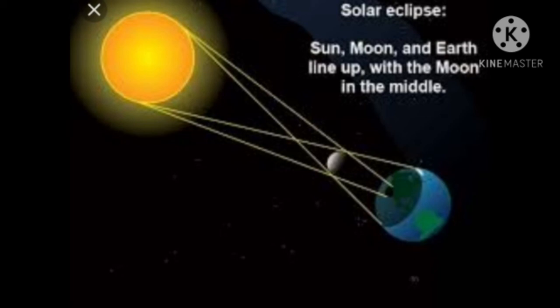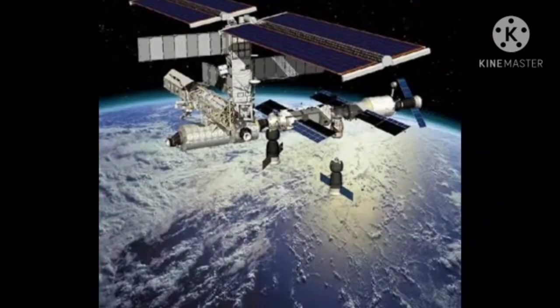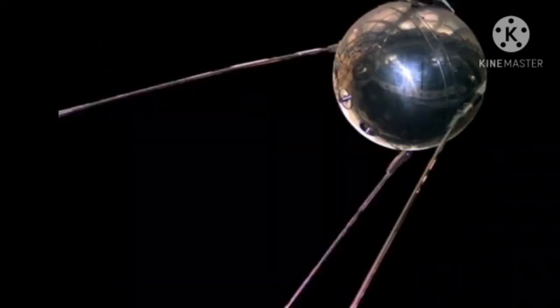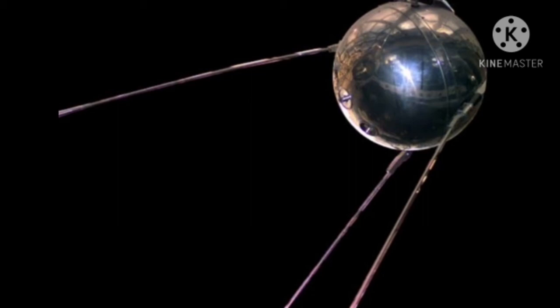Okay, children, let's discuss artificial satellites. Are you aware that the moon is the natural satellite of the earth? Scientists have developed machines that are sent into space to orbit planets such as our earth. Such machines are called artificial satellites. Can you see this picture? Sputnik 1 was the first artificial satellite to be sent into space, in 1957, and Aryabhatta was India's first artificial satellite to be sent into space.